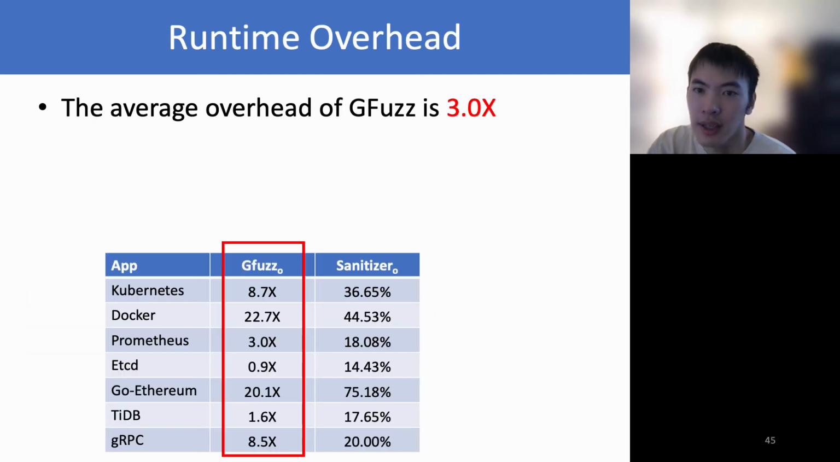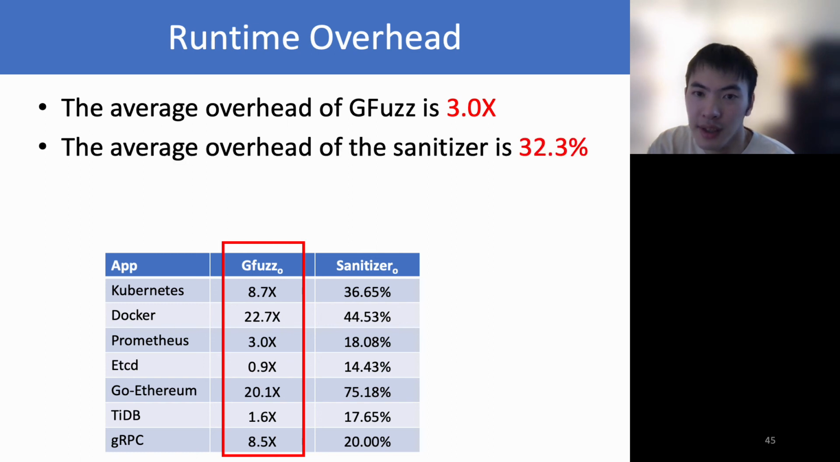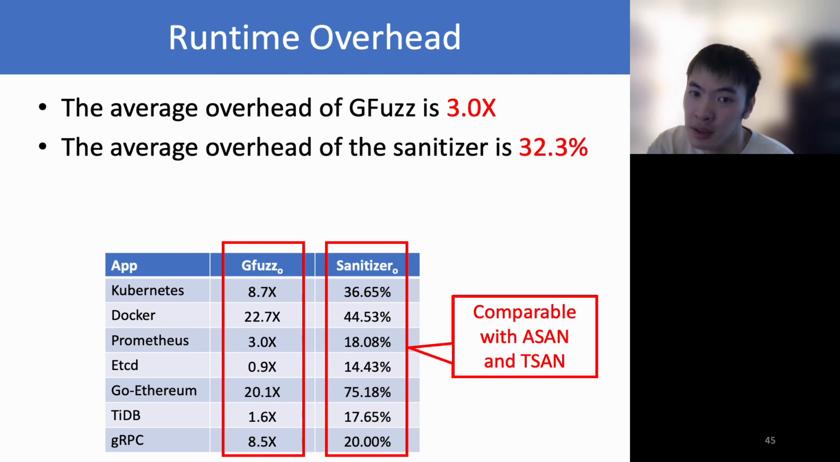For runtime overhead, the average overhead of GFuzz is 3 times. For the sanitizer, the average overhead is around 30%, which is comparable with widely used sanitizers, such as address sanitizers and thread sanitizers. It is promising to adopt the sanitizer separately in other scenarios.